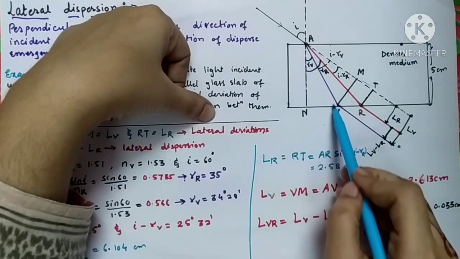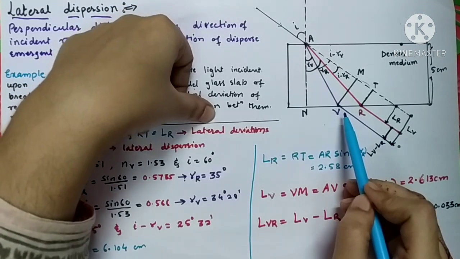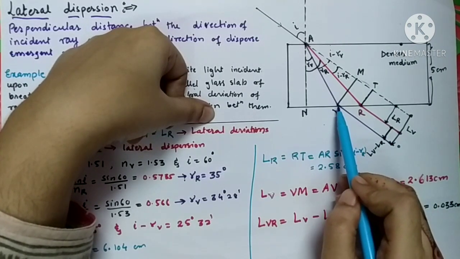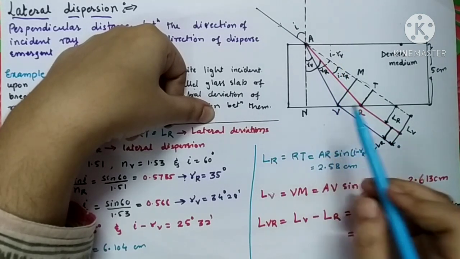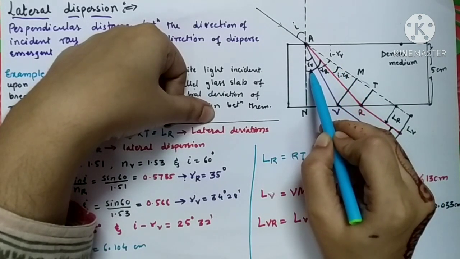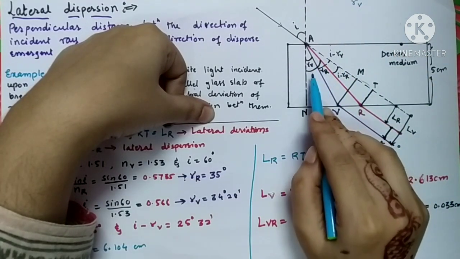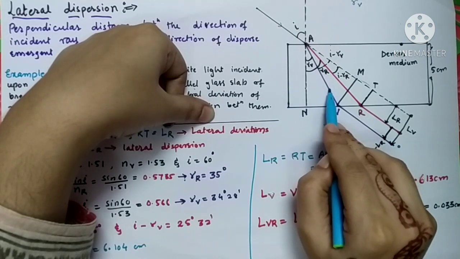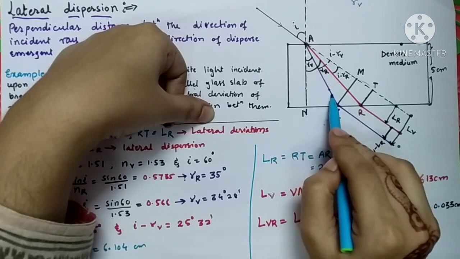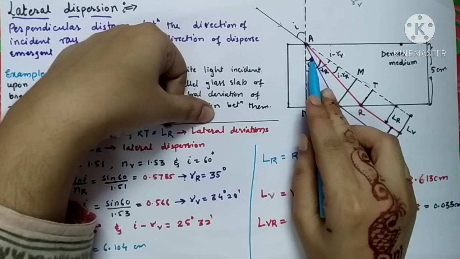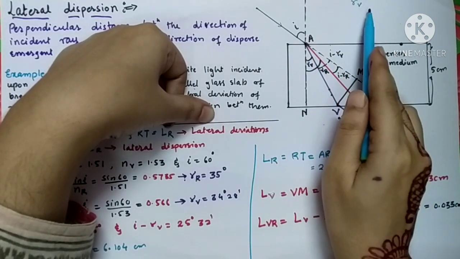And here I have drawn the violet color ray. Violet color travels with the minimum velocity, so it will suffer maximum deviation from the original path. Let RV, small RV, be the angle of refraction, the angle between the normal and the refracted ray, of which color? It is violet color. So the refracted ray of violet color and the normal make a certain angle. This angle is RV.